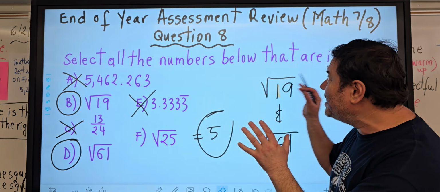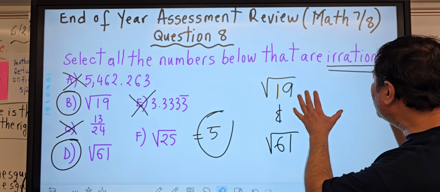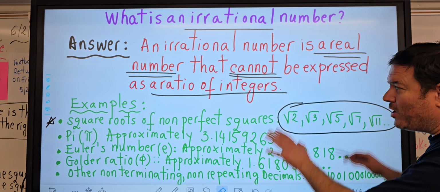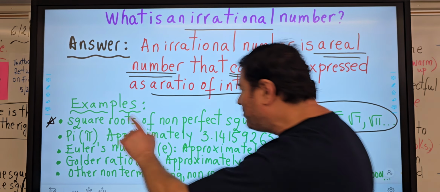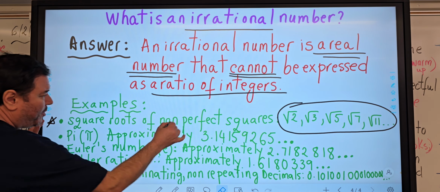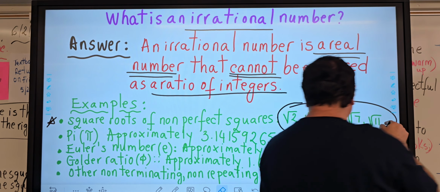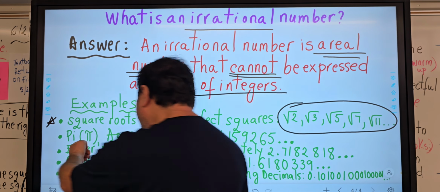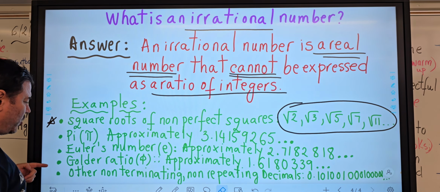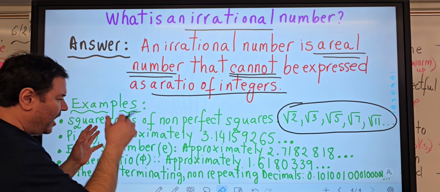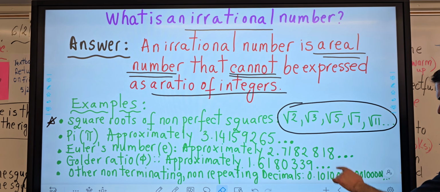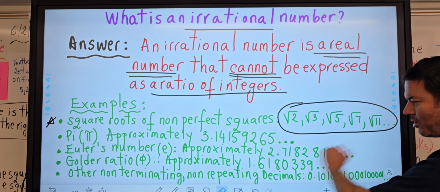I hope after this explanation, you know clearly what an irrational number is. Okay? Make sure if you have to pause this video, pause it. And please remember that square roots of non-perfect squares are irrational. I circled them for you, right? Those numbers cannot come out of the square root. And then we have pi, Euler's number, golden ratio, and other non-terminating and non-repeating decimals. You see, this example, 0.101001, the numbers are non-terminating and non-repeating.